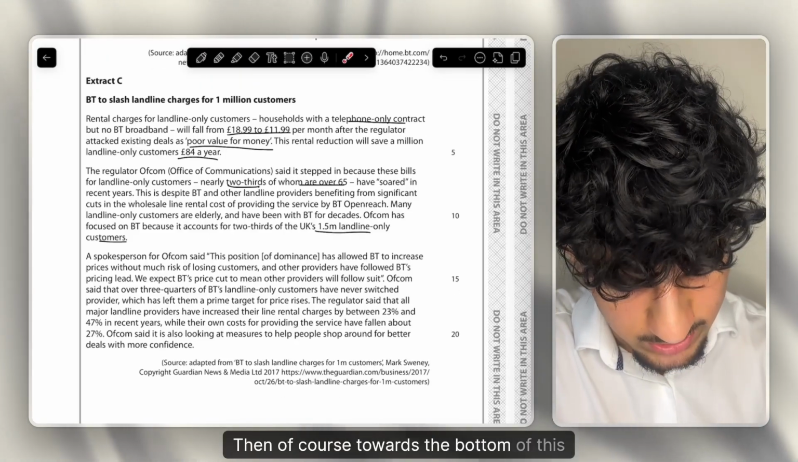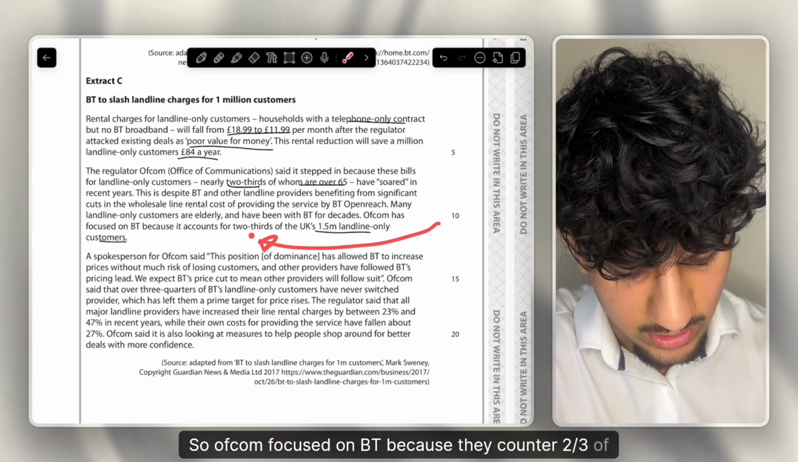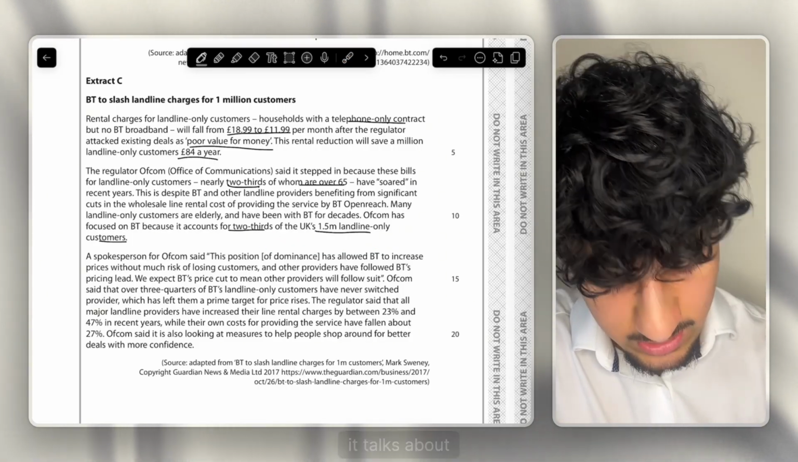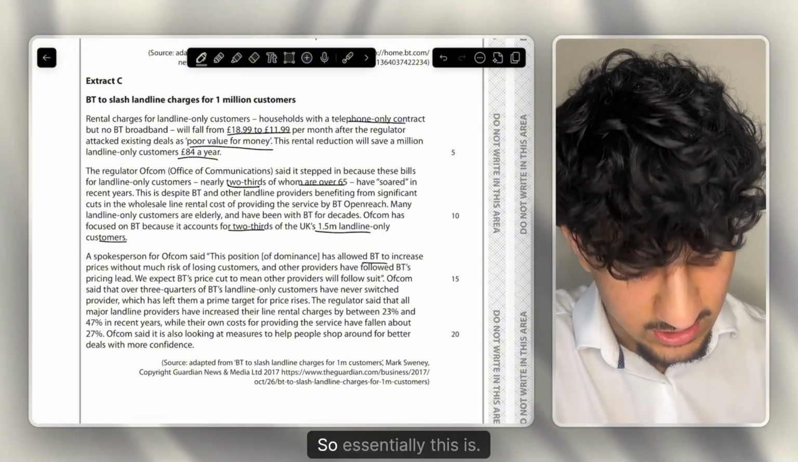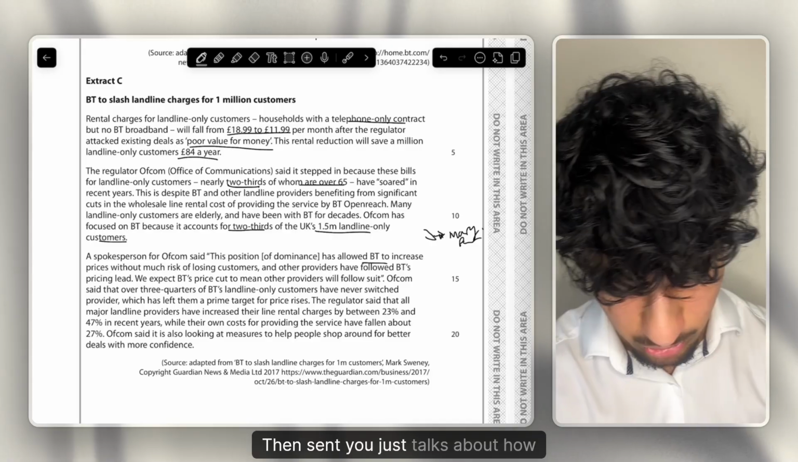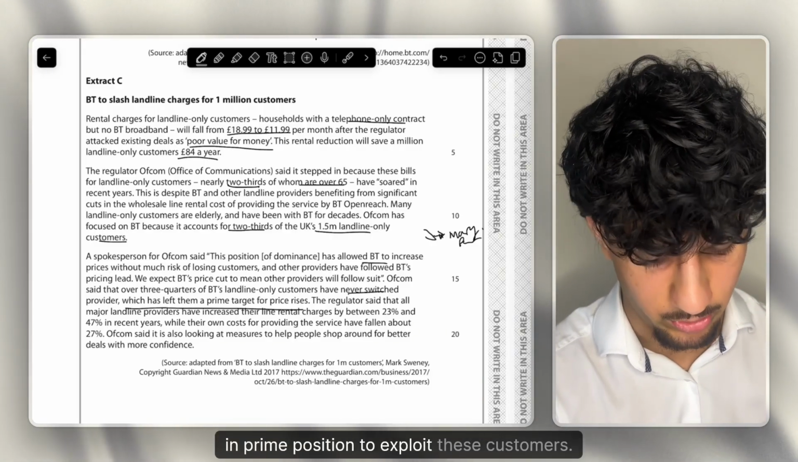And then, of course, towards the bottom of this paragraph as well, Ofcom focused on BT because they counted 2/3 of the 1.5 million landline-only customers, and then it talks about the dominant position of BT. So essentially, what is this talking about? It's essentially talking about the monopoly power they have. And then essentially it just talks about how BT is in prime position to exploit these customers.